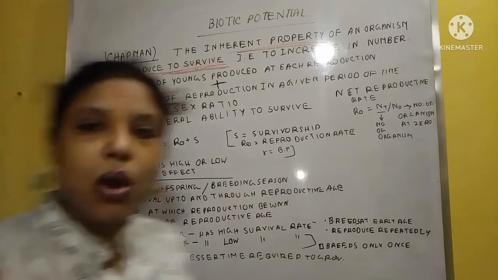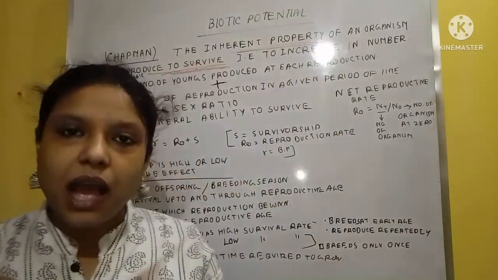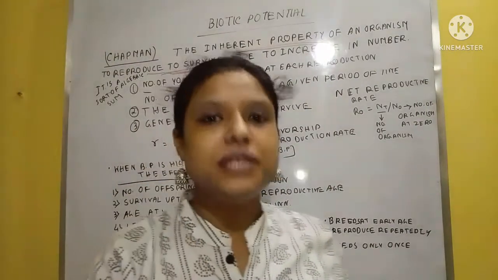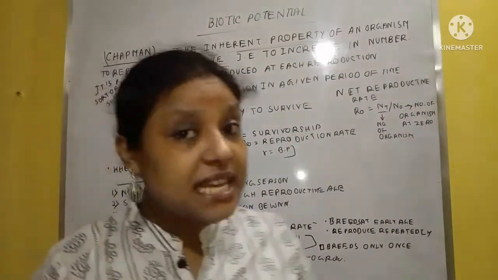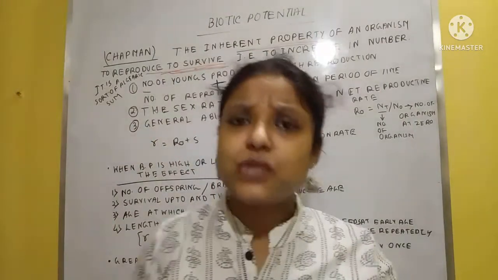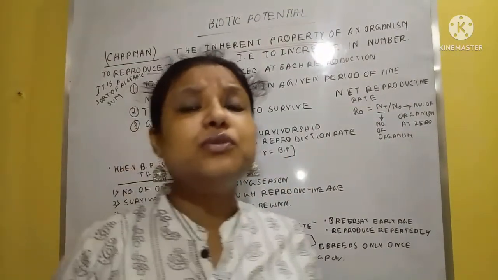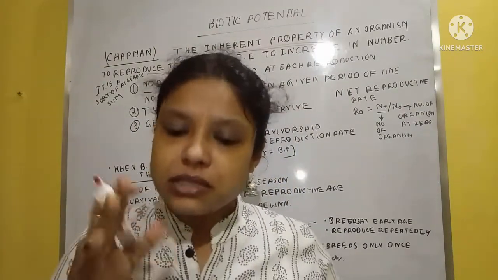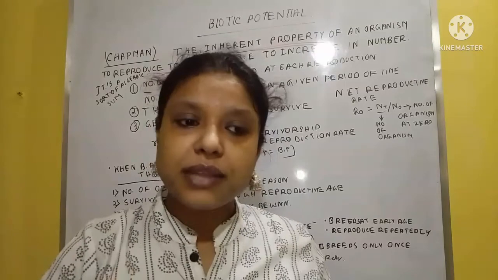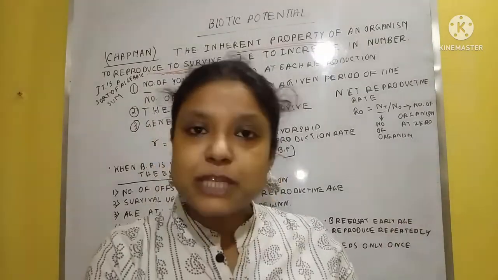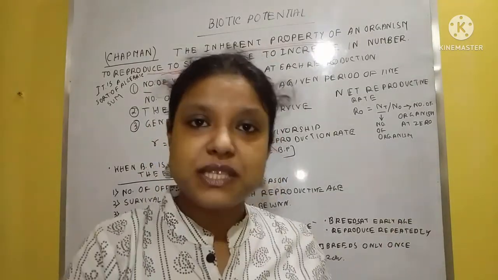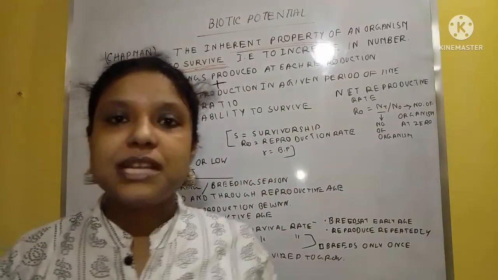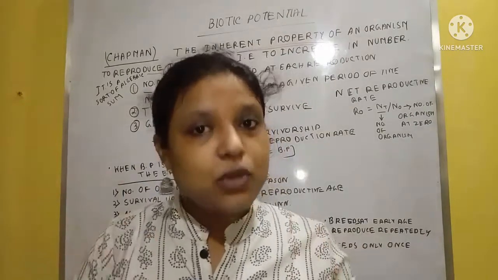All the individuals that remain in our environment have the capacity to grow their individuality or to grow their species density. Clear? So that's why they try to reproduce, to produce more young ones, and it continues every year. That means the female individual of a species has a tendency to grow the number of individuals within the particular species.